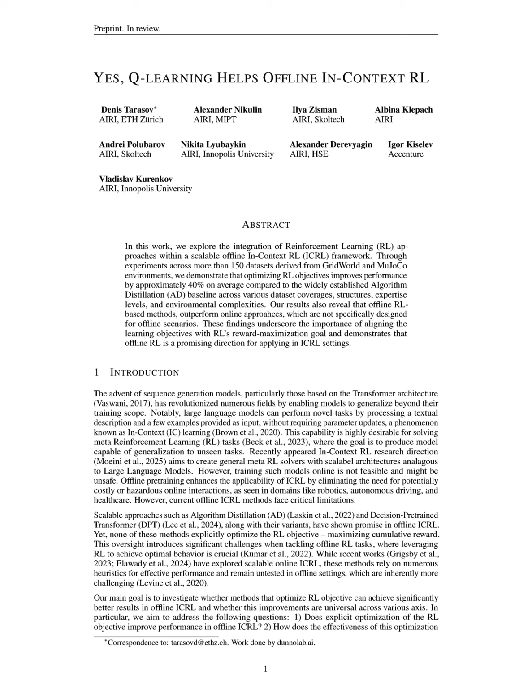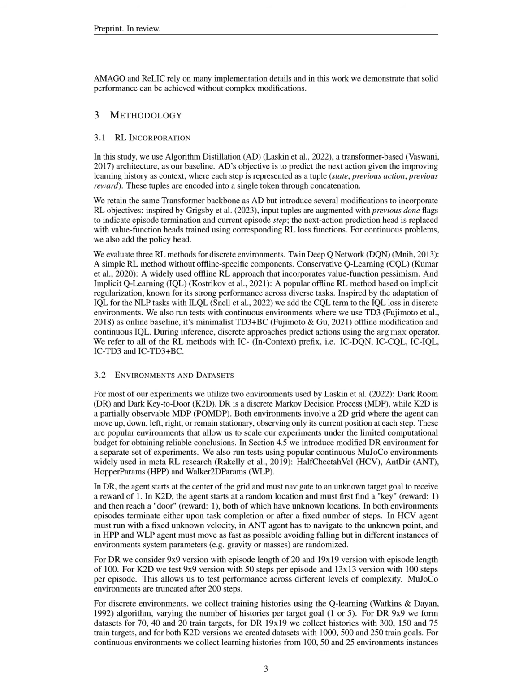Our proposed method builds upon the algorithm distillation AD framework, utilizing a transformer architecture while incorporating explicit reinforcement learning RL objectives. The algorithmic process begins with encoding each step of the agent's experience as a tuple, state, previous action, previous reward, which is then concatenated into a single token for input into the transformer. We enhance this input by adding flags to indicate episode termination and the current episode step.